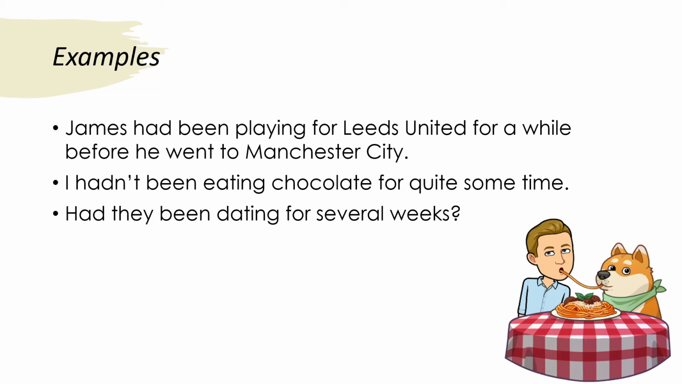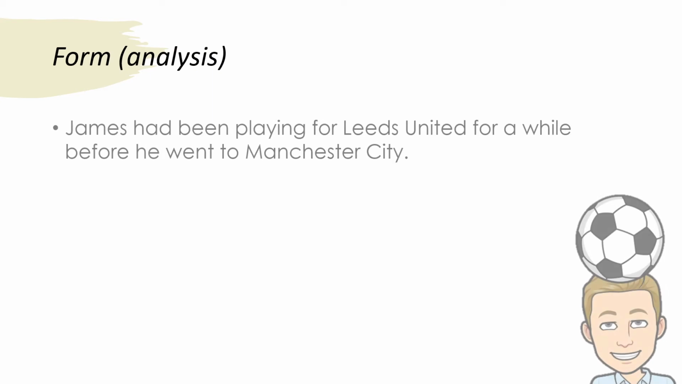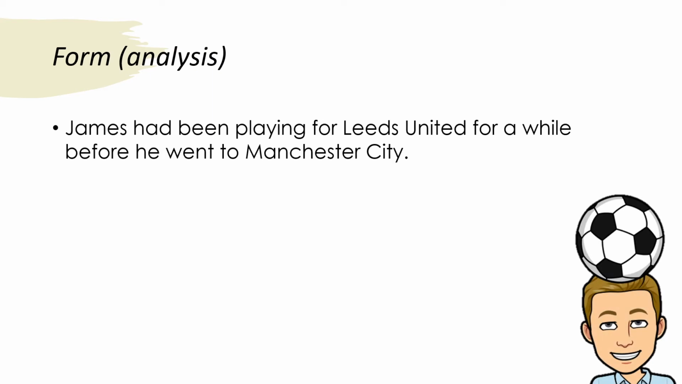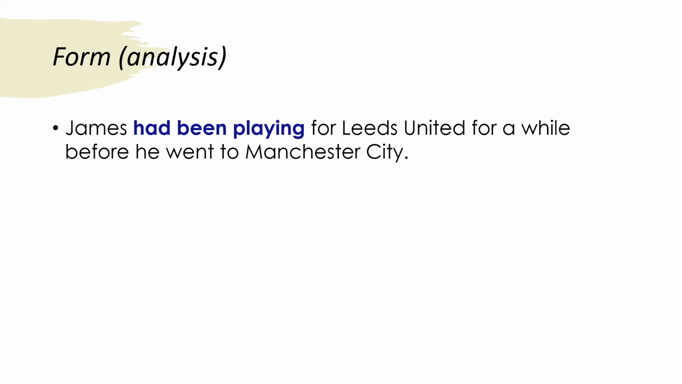To understand how we form the past perfect continuous, we have to examine these sentences a bit further, so let's take a look at the first one. James had been playing for Leeds United for a while before he went to Manchester City. We are going to focus on the verb. In this case, the verb is had been playing. This means the verb consists of three verbs. Let's continue with this information and analyze them further.